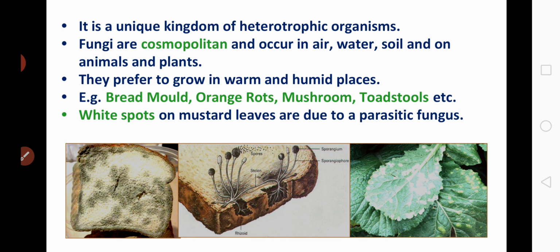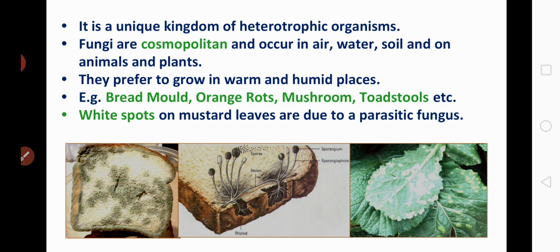Fungi are cosmopolitan in distribution. Cosmopolitan means found everywhere. So fungi members are found in air, water, soil and on plants as well as animals. This is about the distribution of fungal members. The next character is they prefer to grow in warm and humid places. That means they grow in places where moisture is present. Examples: bread mold, orange rods, mushrooms, toadstools, etc.